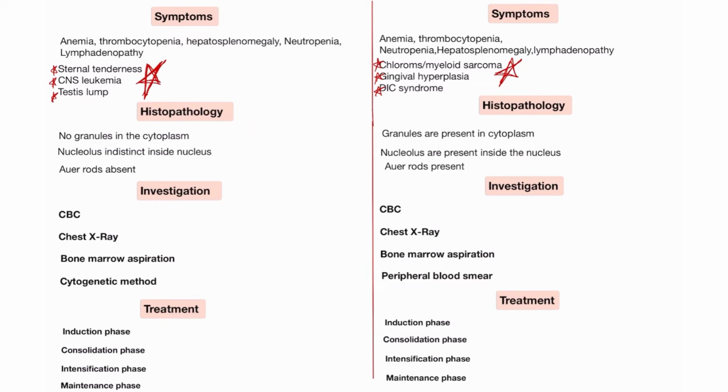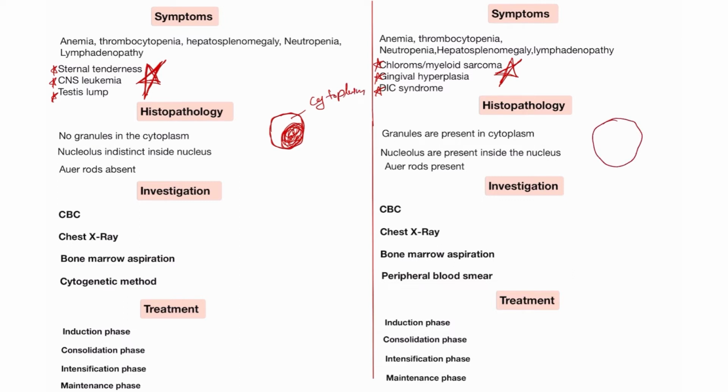Histopathology. In histopathology, when you see the slide of a patient with acute lymphoblastic leukemia and acute myeloid leukemia, in acute lymphoblastic leukemia these are lymph cells, and you will see the nucleus. Here you will see the nucleus of lymphoblastic leukemia, and you will not see nucleolus, or the nucleus is present in very small amount, and this is the cytoplasm of the acute lymphoblastic leukemia patient.